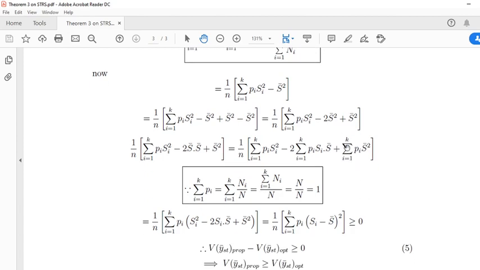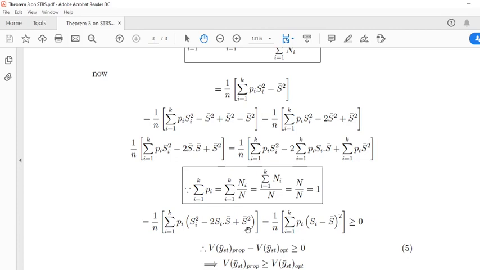Taking the sum of Pi common from these three terms, we get Si square minus 2 Si S bar plus S bar square.